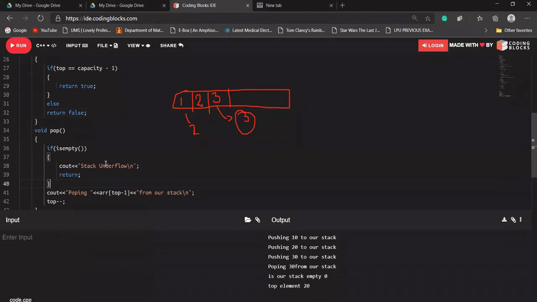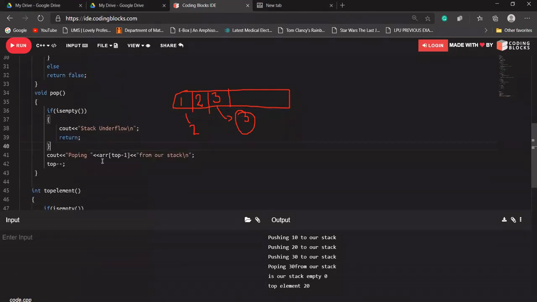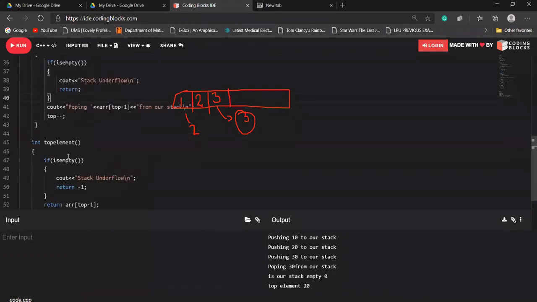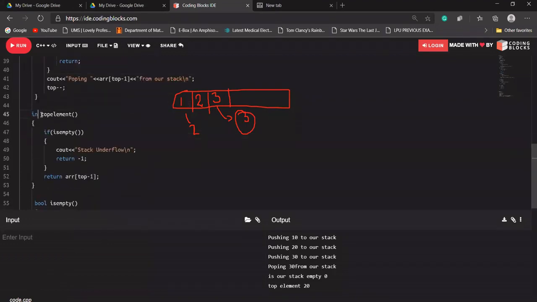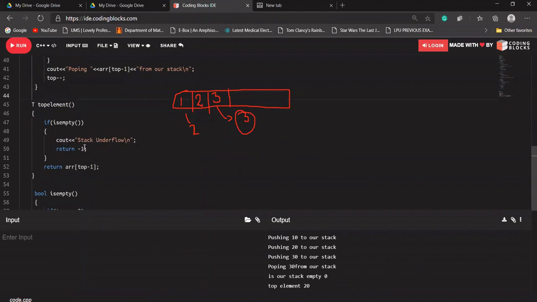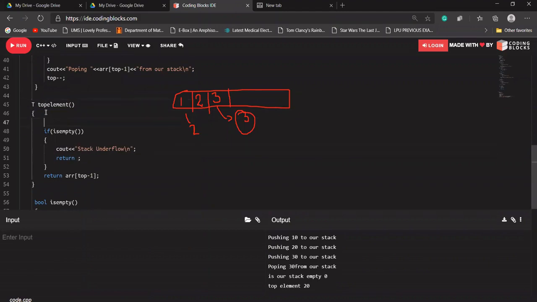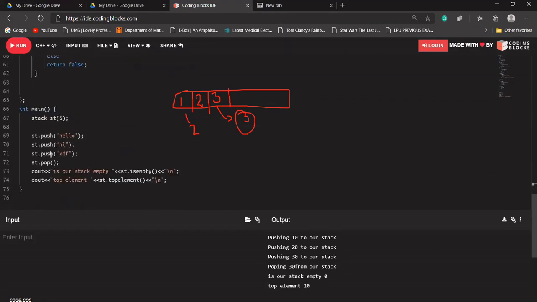Okay, so isEmpty will be the same as that. For all these functions, instead of int here, we should be returning T, type T here. Instead of returning minus one, let's say I'm creating a variable a of type T, and I'm returning a here, because if there is nothing, I should return a variable of type T. Let's say T is string, so I should be returning a null string here. If it is int, I should be returning int here. So I'm creating a variable of type T. I hope that is fine to everyone.